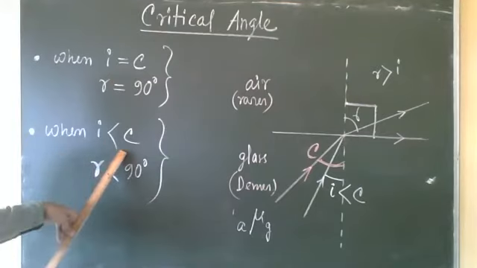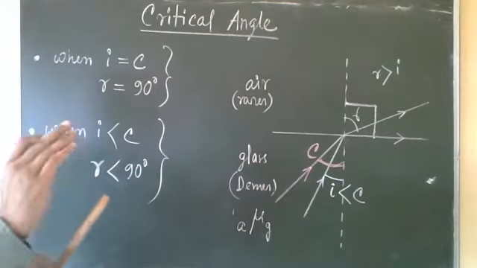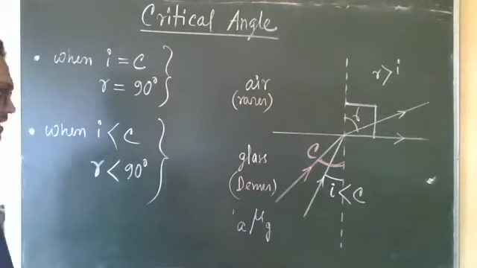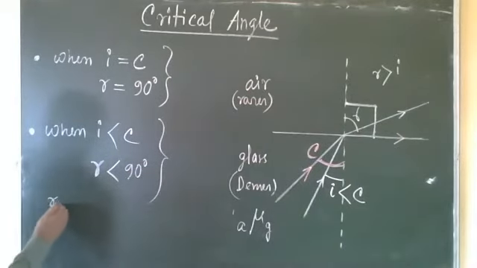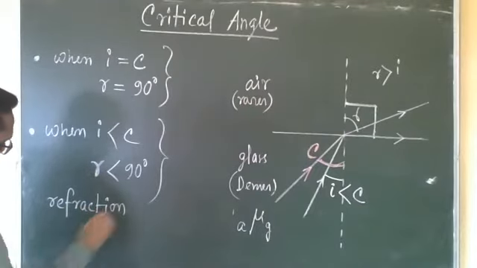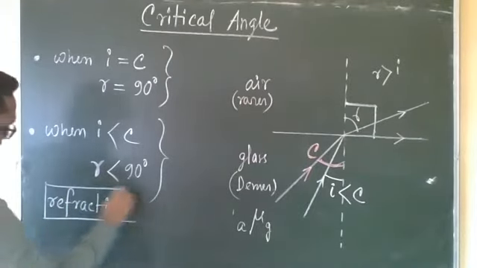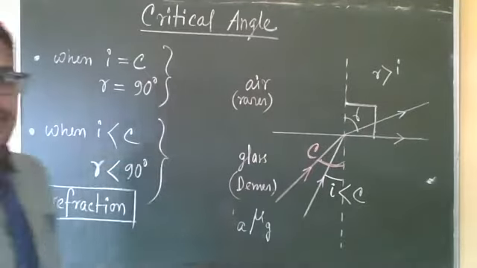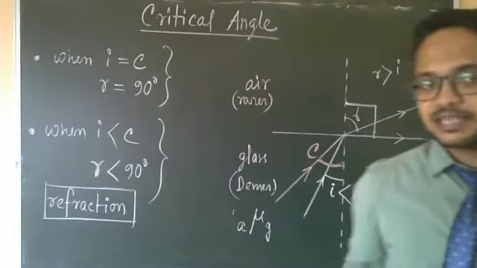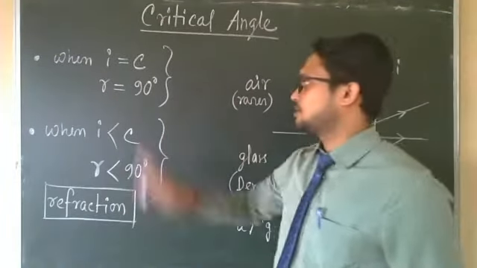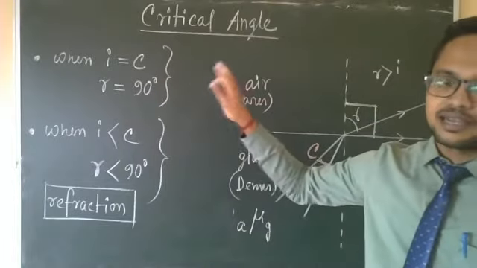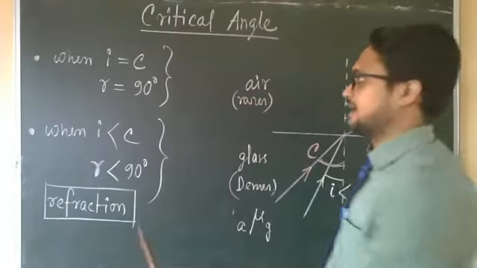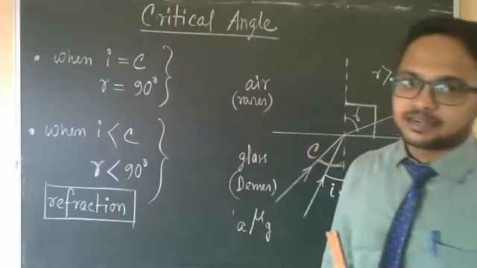But when I is less than C, which phenomenon will occur? Refraction will occur. So when I is less than the critical angle, refraction will occur. When I equals C, then the refracted ray will go along the interface and the angle of refraction will be 90 degrees.